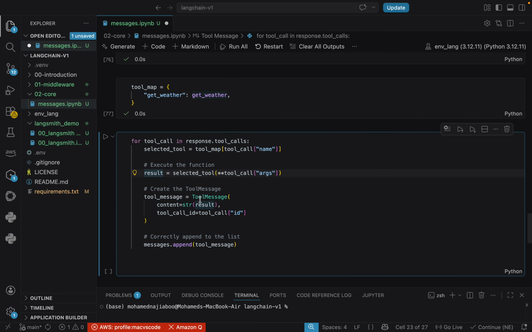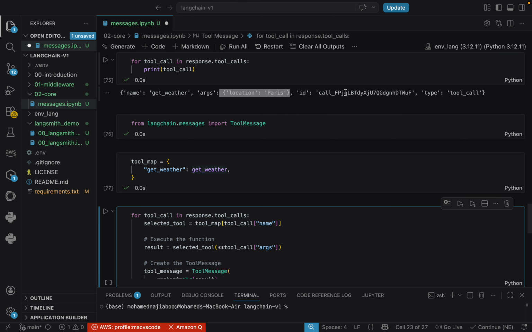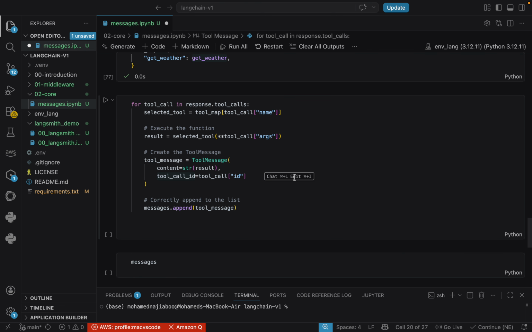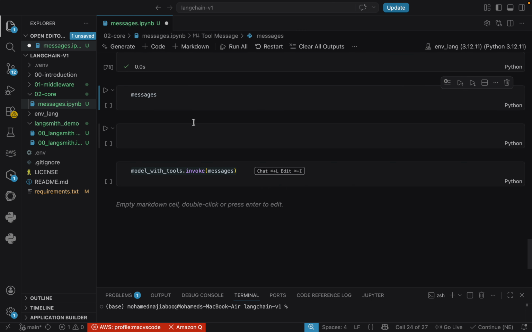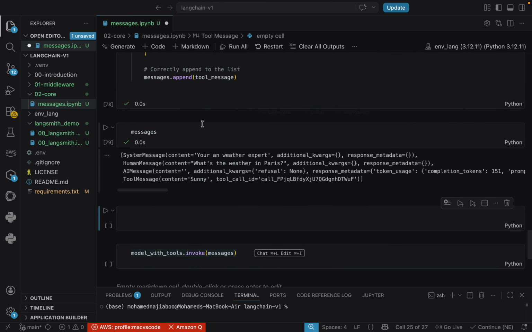Using this result, we are creating a tool message. We are passing the result and we are passing the tool ID. The tool ID is the ID that is generated by the LLM. Finally, this tool message will be appended to our messages. Now let me execute it and see. You can see that we have a system message, a human message, an AI message, and then the tool message. If you look at the tool message, we can see that the content is Sunny.